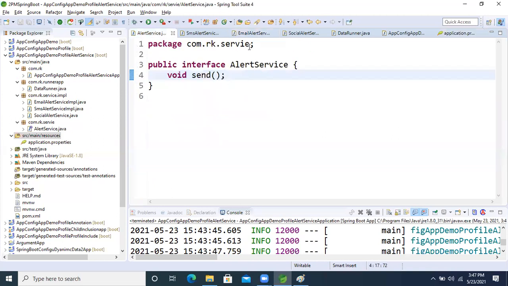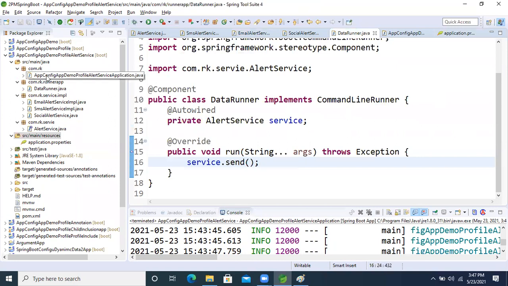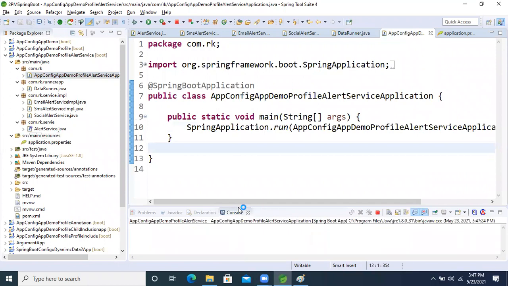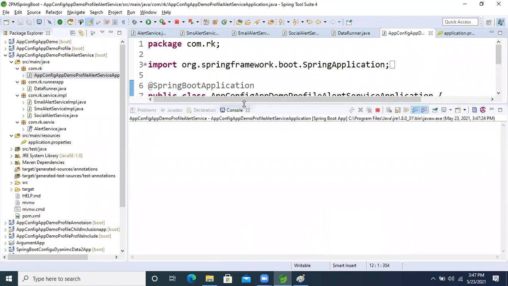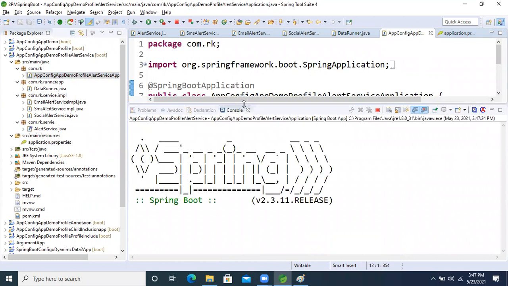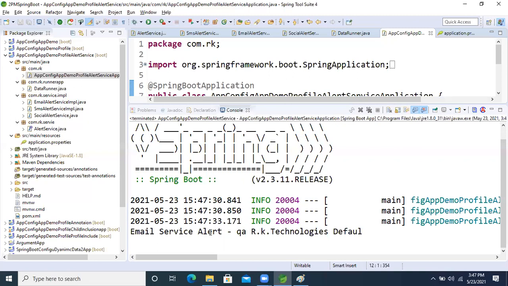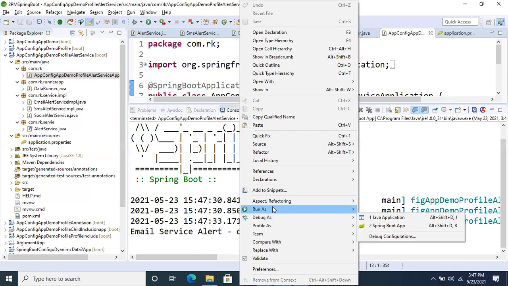Okay, so fine now guys, come here where the application runs. This one. I'm running the application right now. By default, if you run, the default class logic will execute. See this, the email service alert QA. Okay, actually we have given that one only.